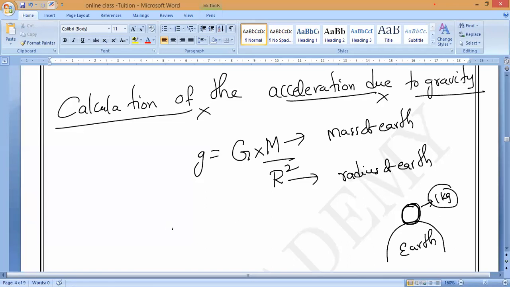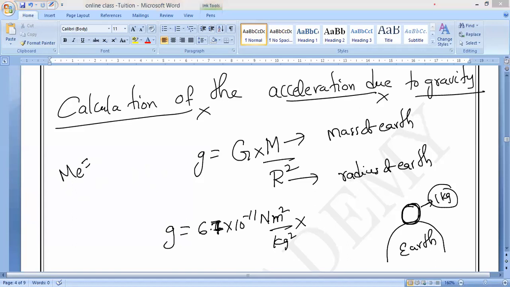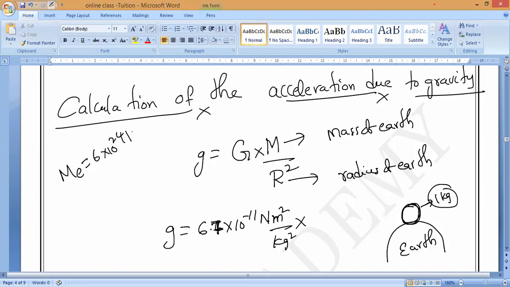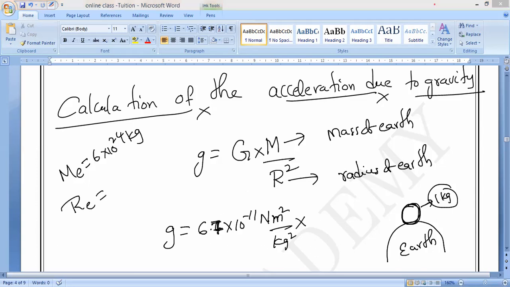So g is equal to, as we know, capital G value how much, guys? 6.67 into 10 power minus 11 Newton square meter per kilogram square. Now note it down. Mass of Earth is equal to 6.4 into 10 power 24 kilogram. Next, radius of Earth is equal to 6.4 into 10 power 6 meters.